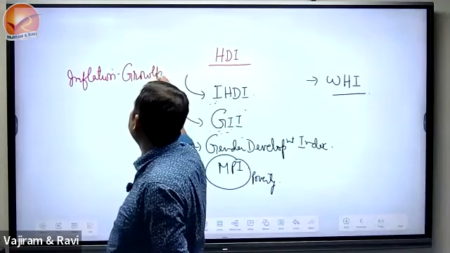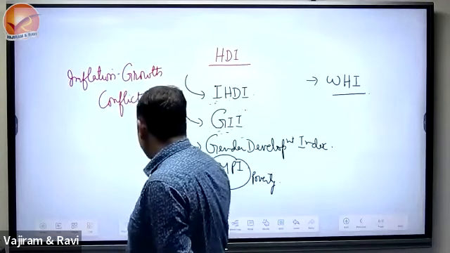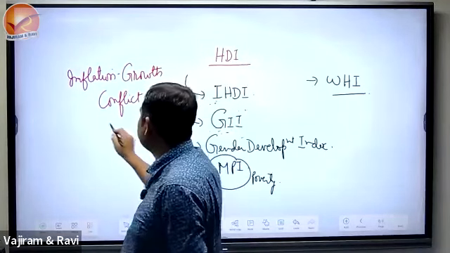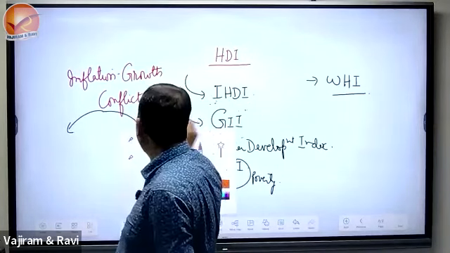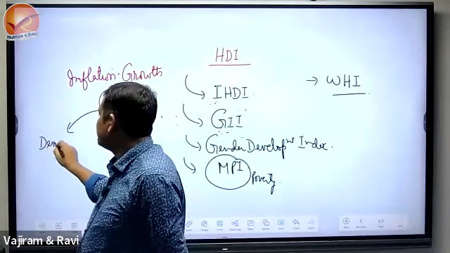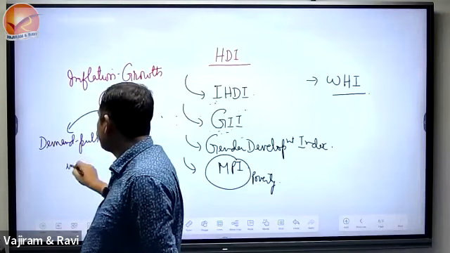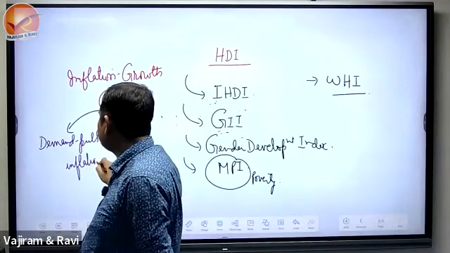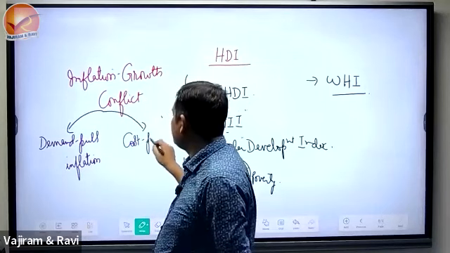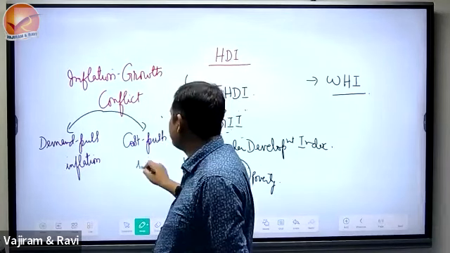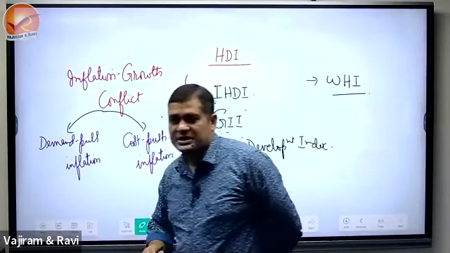When growth is there, inflation is there, price rise is there, and for that we will understand two different kinds of inflation. One is called demand pull inflation, and another one is cost push inflation. Demand pull inflation and cost push inflation.